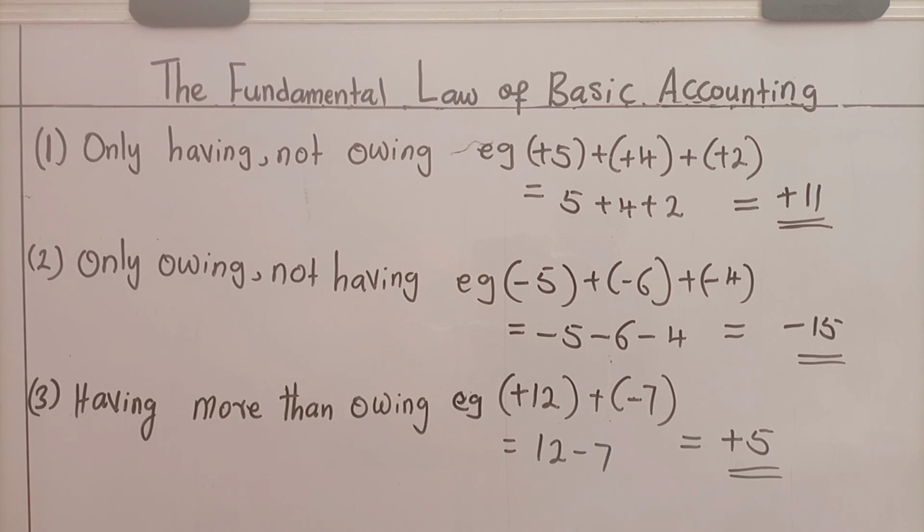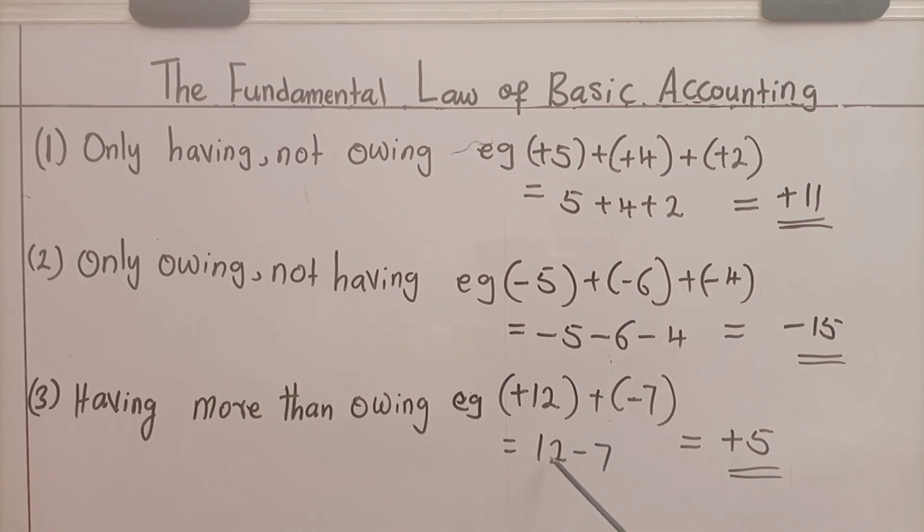What do you do? Go back to the basic law, the fundamental law of basic accounting, and that is a debtor must pay from his assets. What if he has nothing to pay with? Then he can postpone his payment. But if he has at all, he is never allowed to postpone his payment.